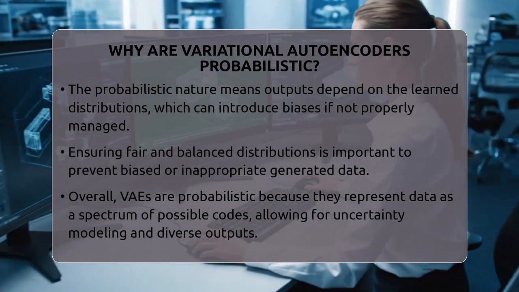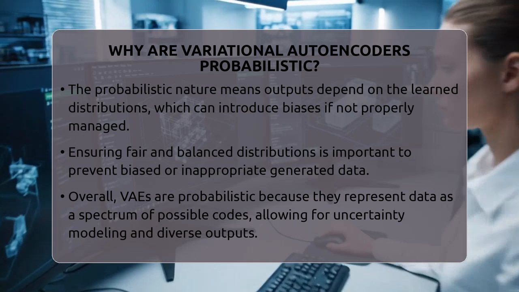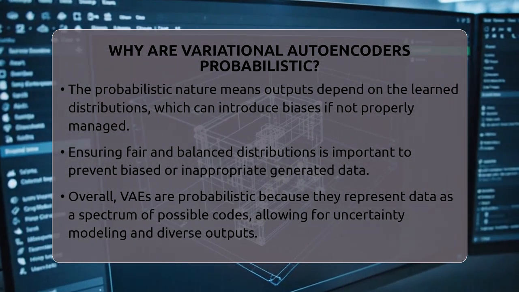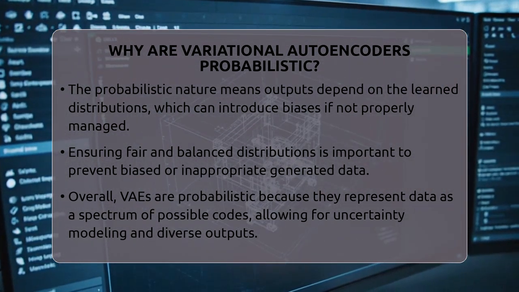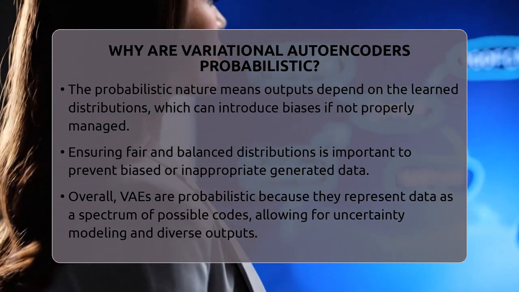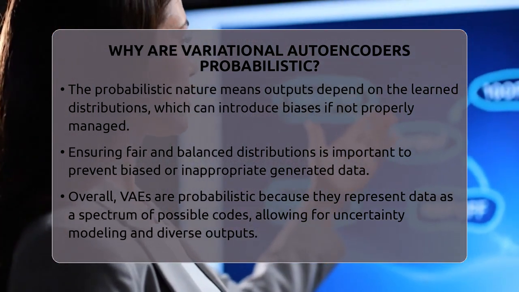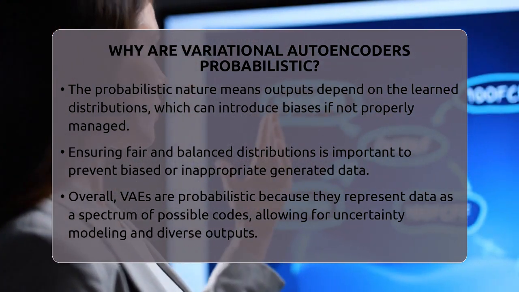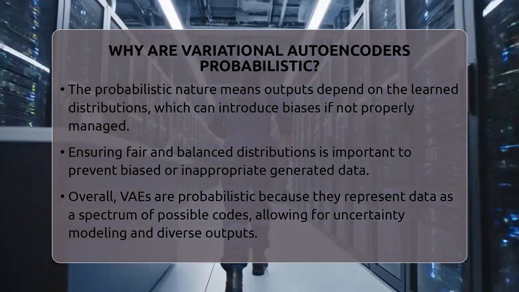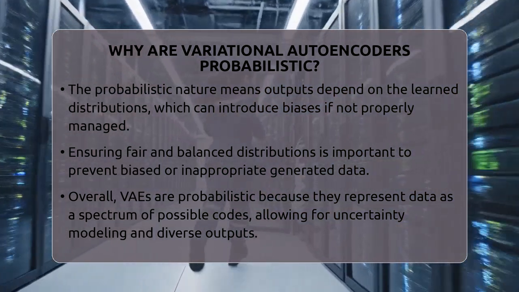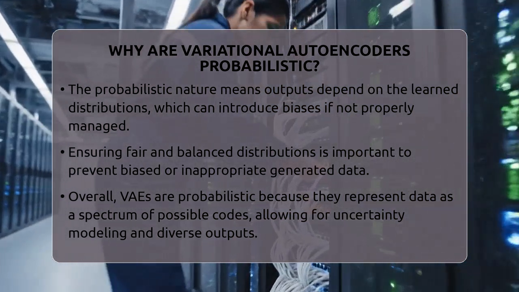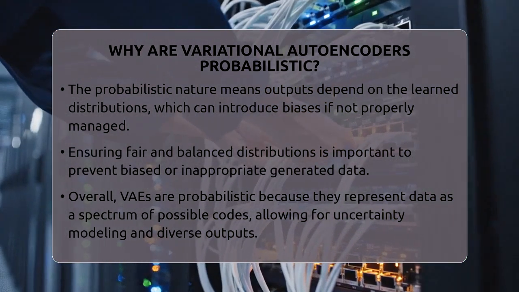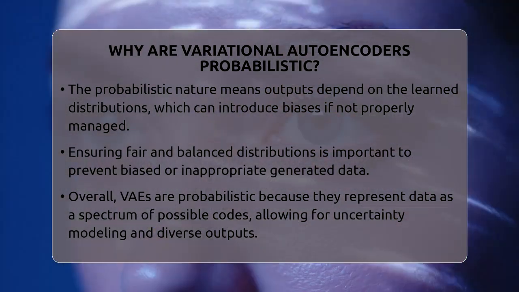From an ethical point of view, the probabilistic nature of VAEs also means that the data they generate depends heavily on the learned distributions. If these distributions are biased or incomplete, the outputs might reflect those biases. Ensuring that the model learns fair and balanced distributions is important to avoid unfair or inappropriate results.